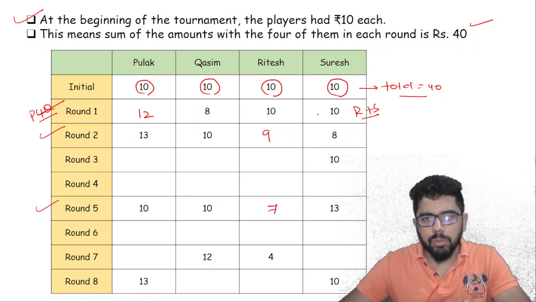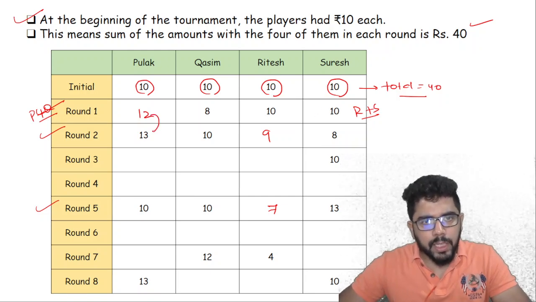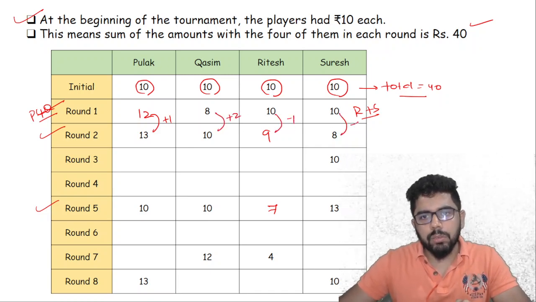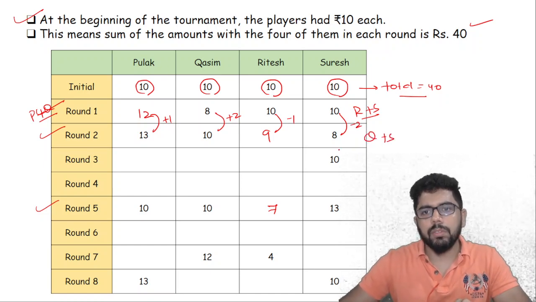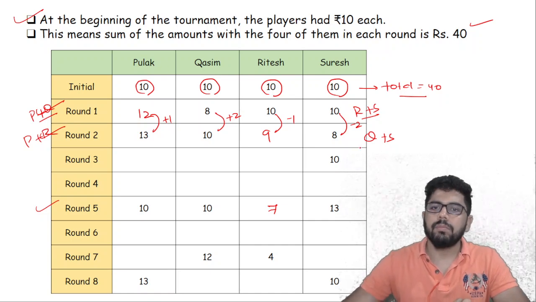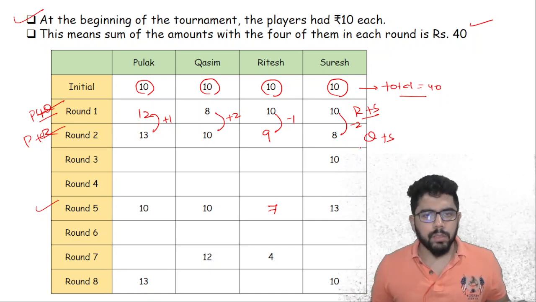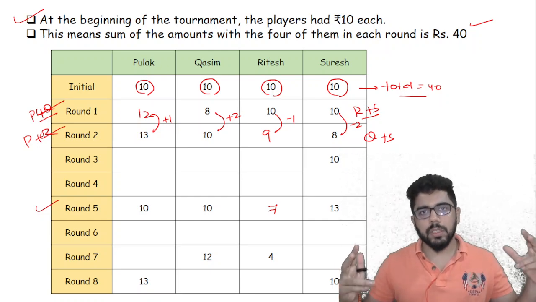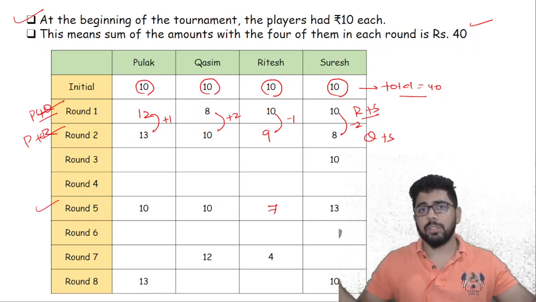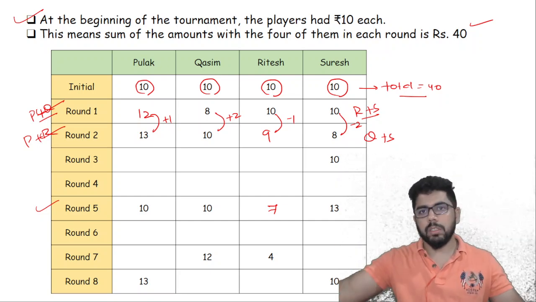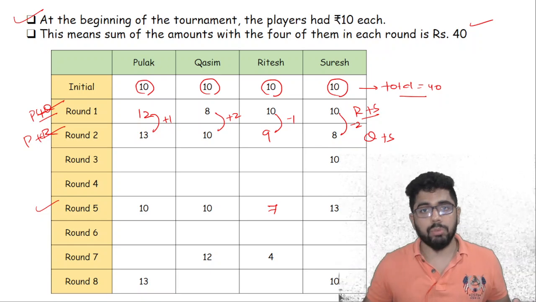Similarly, if you look at round 2, Pulak is gaining 1 and Ritesh is losing 1. Kasim is gaining 2 and Suresh is losing 2. So definitely Kasim and Suresh would have been paired, and then Pulak and Ritesh would have been paired. This is how the dynamics is going to be. You have to see what the change is, and suppose there is a plus 1, the other person has to have a minus 1, and they can be paired. If someone has a plus 2, then their pair has to have a minus 2, only then you can pair them.